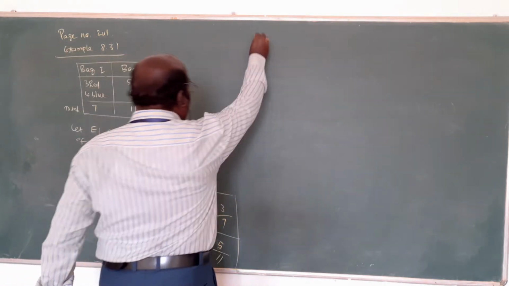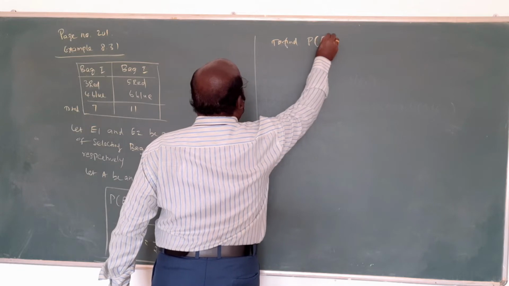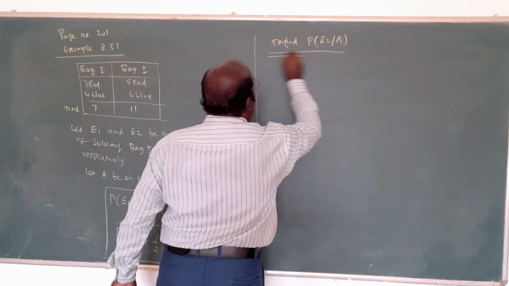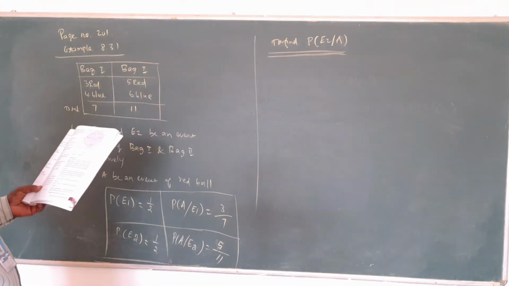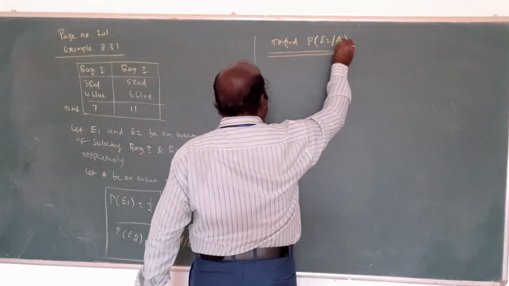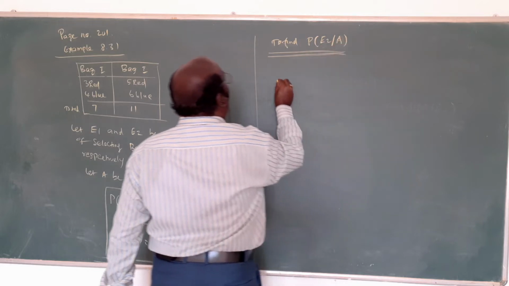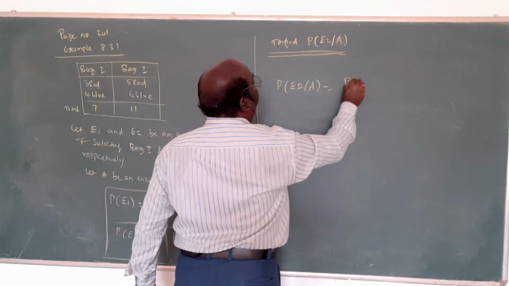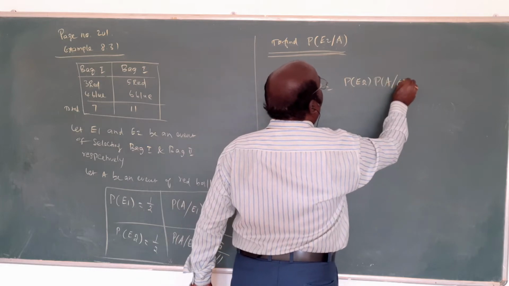What is being asked? To find the probability of E2 given A, that is, the second pair. Find the probability that it was drawn from the second pair, given the red ball. What is the formula? The probability of E2 given A is the probability of E2 into the probability of A given E2.